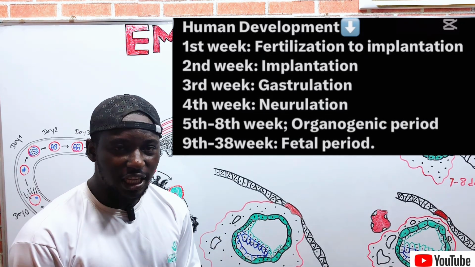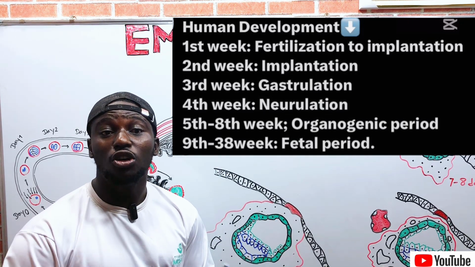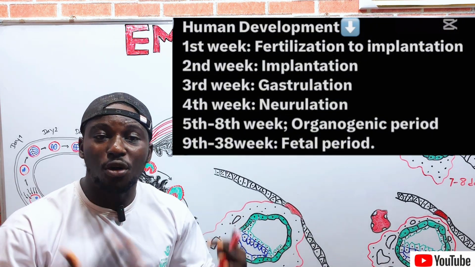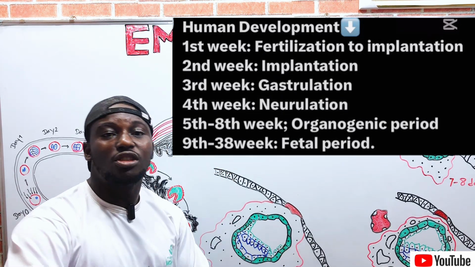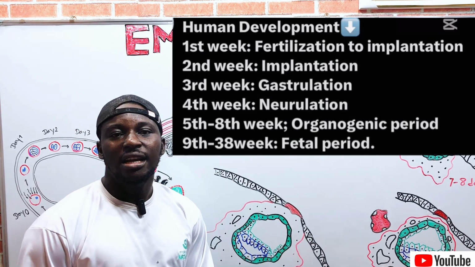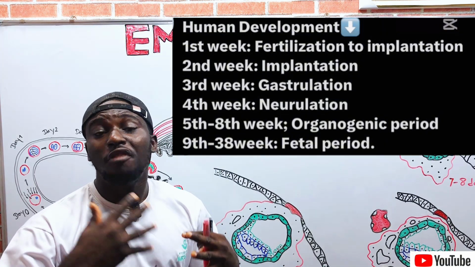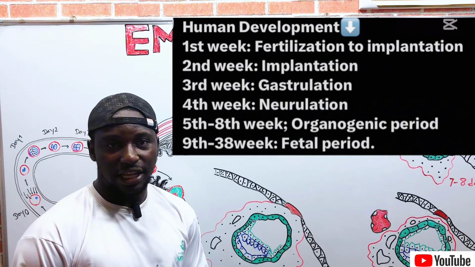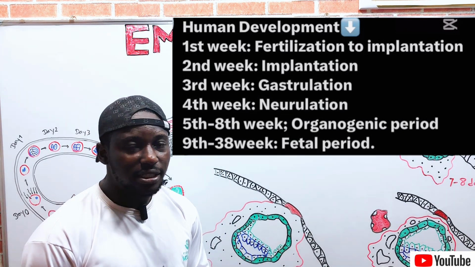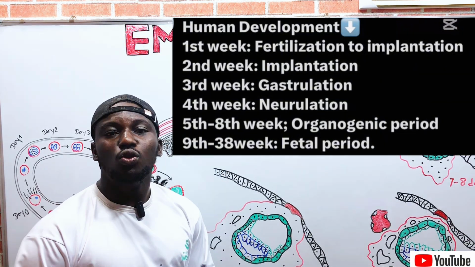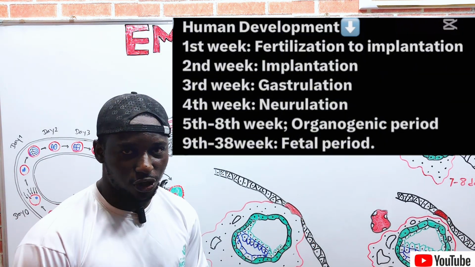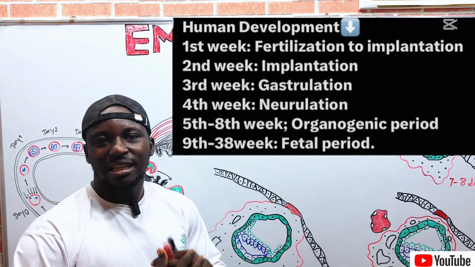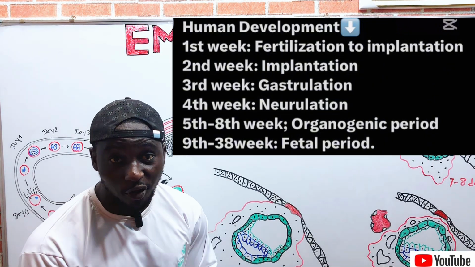Whereas from the third week, the embryonic event that occurs is gastrulation, which is the development of the embryonic germ layers, which give rise to several organs and tissues of the body, right? The fourth week is all about neurulation, the formation of the neural tube, the notochord, and the brain and other parts of the brain. From the fifth to eighth week is called the organogenic period, the stage whereby the heart and other organs begin to develop.